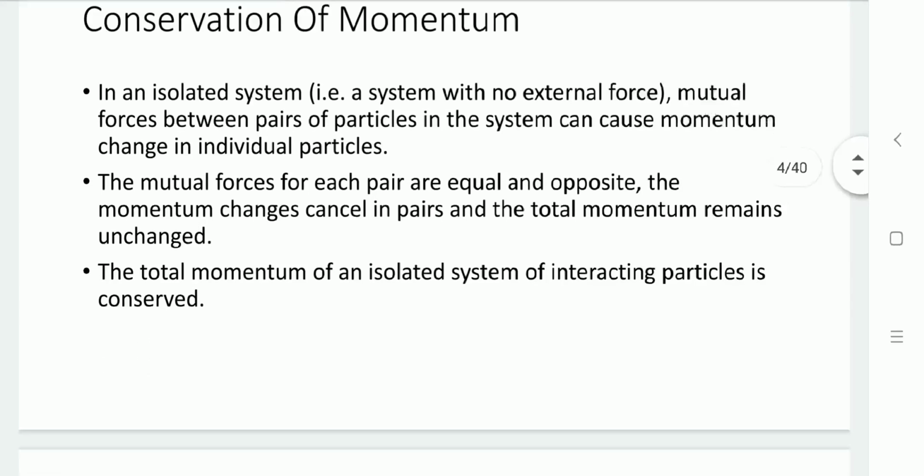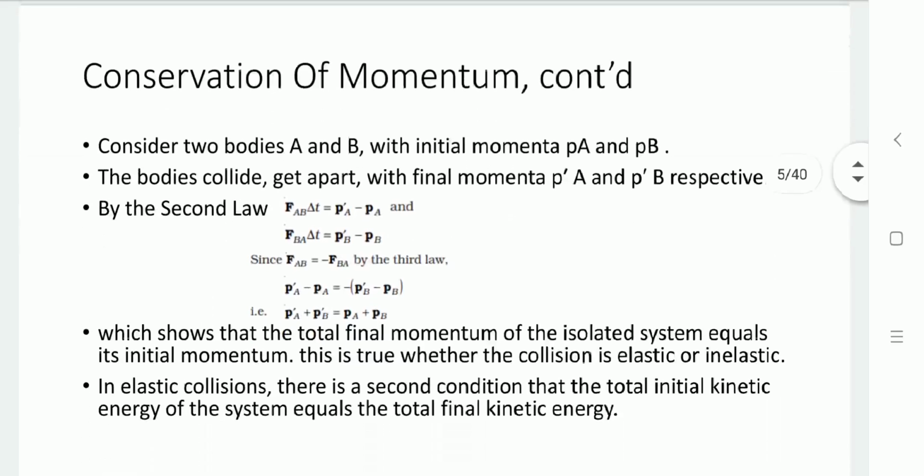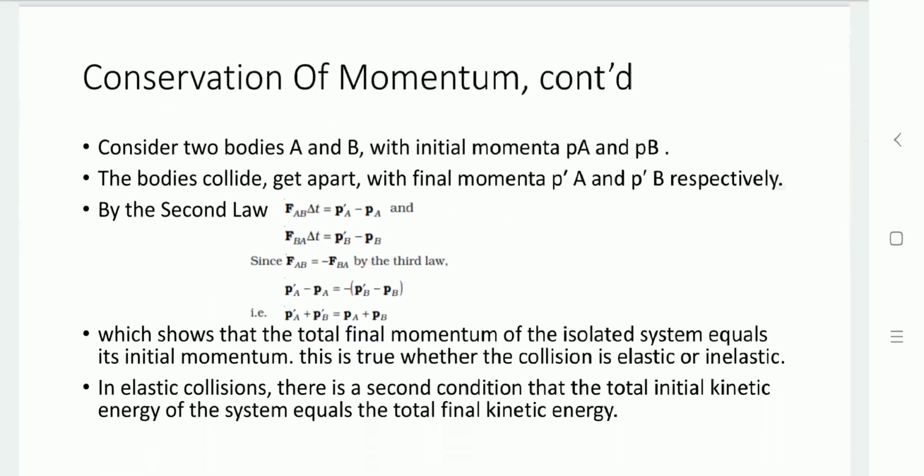Let us consider two objects A and B. Object A has initial momentum PA and object B has initial momentum PB. Let us assume that both objects are moving in the same direction and object A has higher velocity than object B. After covering a certain distance, object A will collide with object B at a particular point.